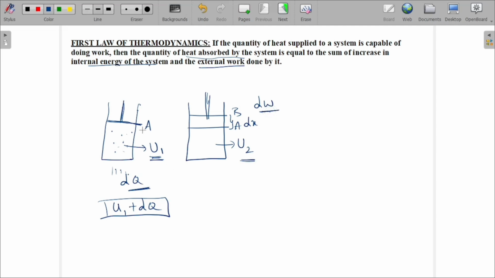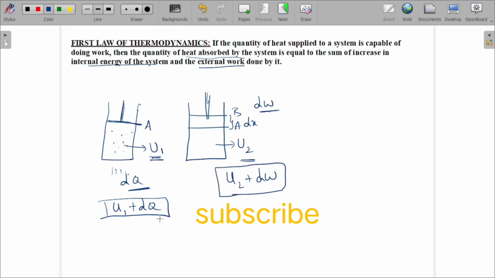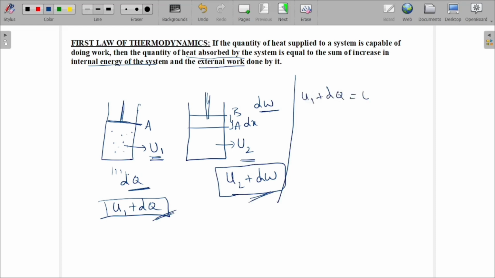That means the initial energy will be equal to the final energy. The final energy is U2 plus dW. According to the law of conservation of energy, U1 plus dQ equals U2 plus dW.